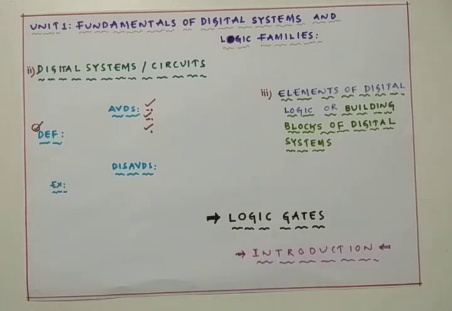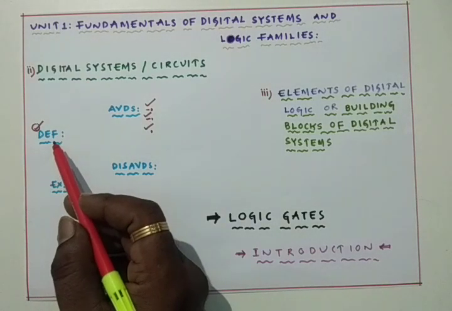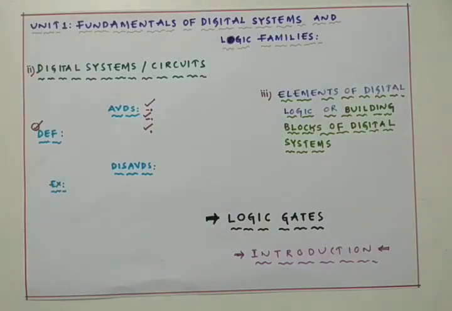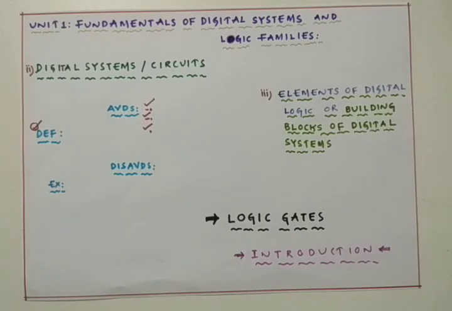Here, an analog system is one which completely deals with analog signals, whereas a digital system is one which completely deals with digital signals. In the last class, we gave the complete comparison between the analog signal and the digital signal.